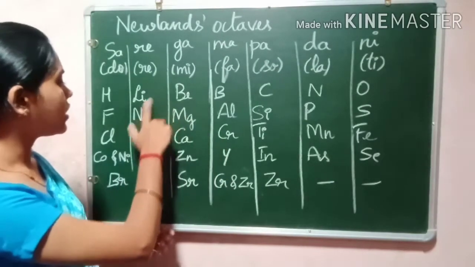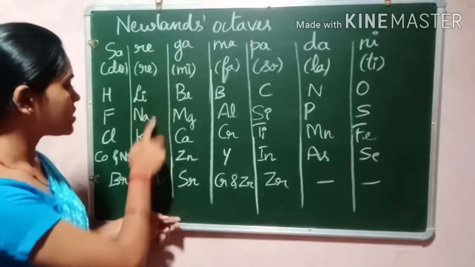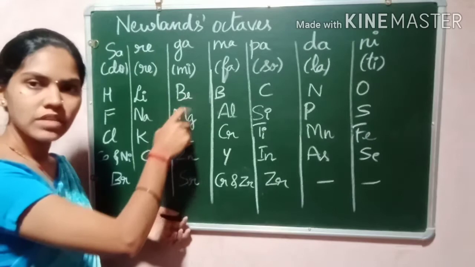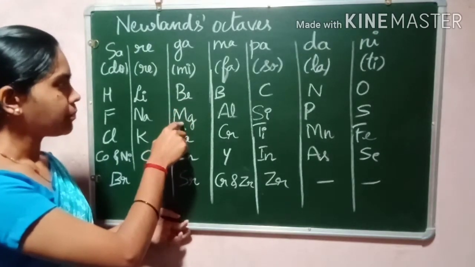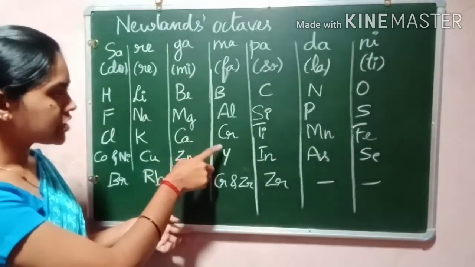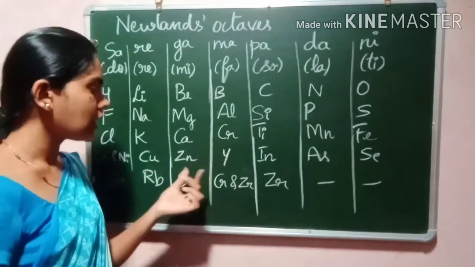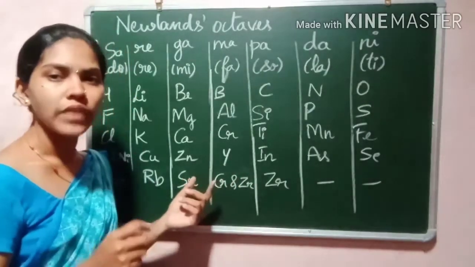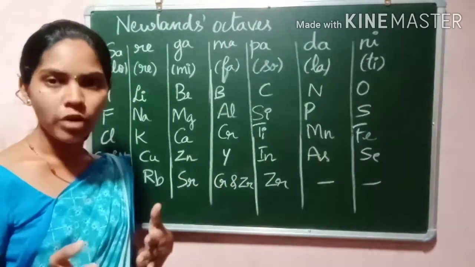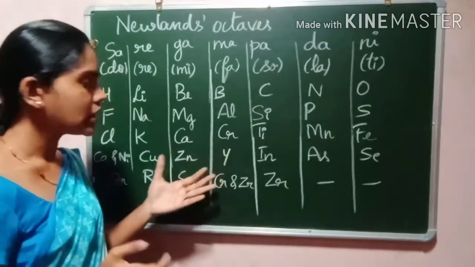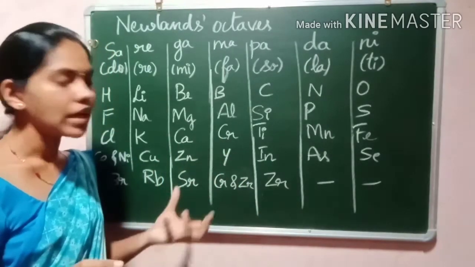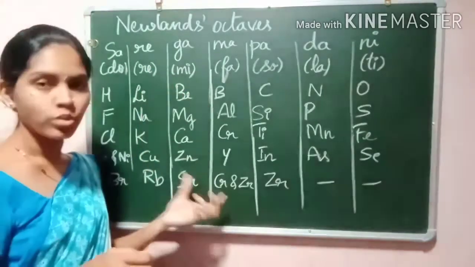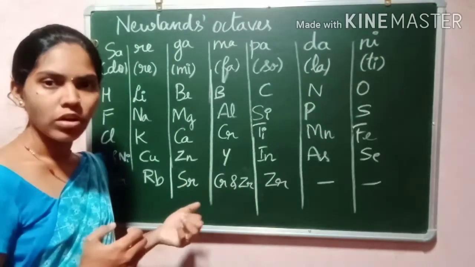Lithium and sodium, first and eighth, have similar properties, and so do magnesium and barium, but after calcium the first and every eighth element do not share similar properties, so it failed to explain this. They have different properties. So for the heavier elements, Newlands' octaves do not suit.